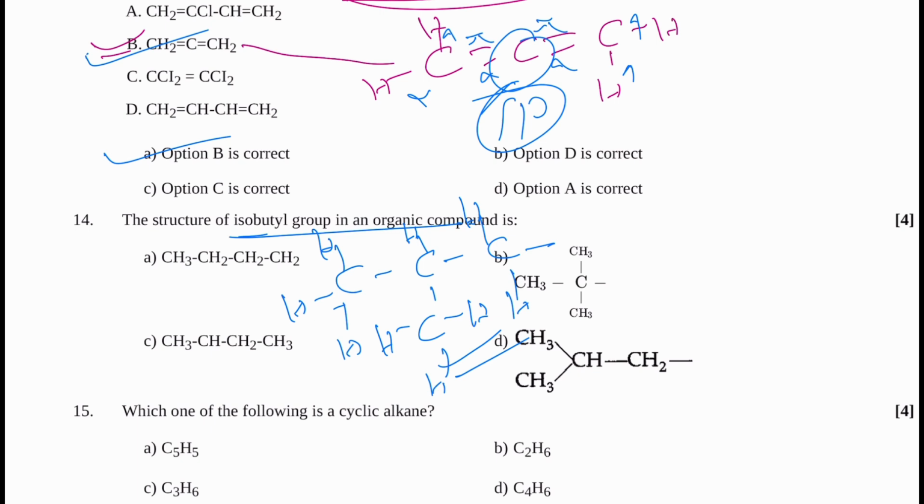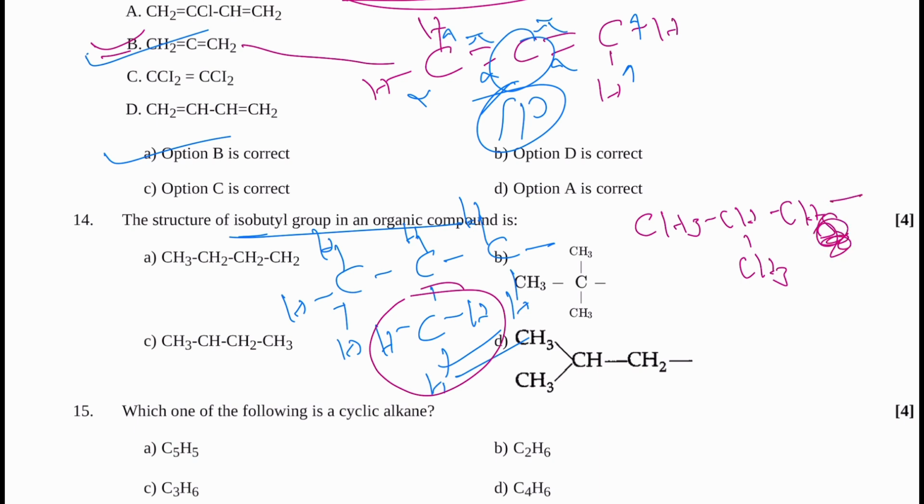Now I told you, when one methyl group is attached to the second carbon, that is known as iso. So if I write isobutane, this one CH3 CH CH3 CH3, this is isobutane. So from here if I write like this, this is isobutyl. So option D is correct.